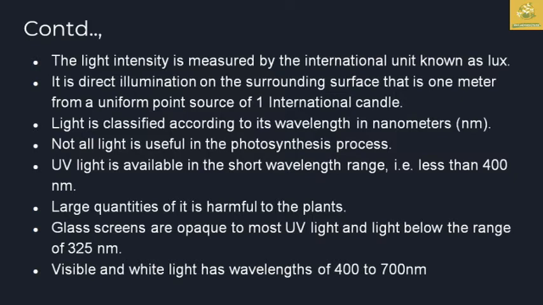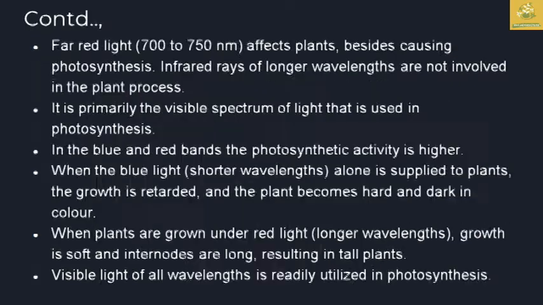Visible and white light of wavelength 400 to 700 nanometers is effectively used by the plant for the photosynthetic process. Far red of 700 to 750 nm also affects the plant besides causing photosynthesis. Infrared rays of longer wavelengths are not mainly involved in plant processes. So primarily the visible spectrum of light is used for the photosynthetic process.